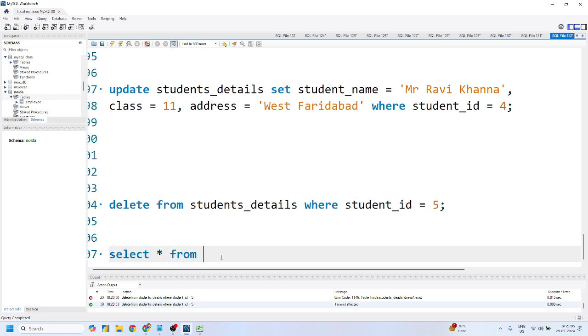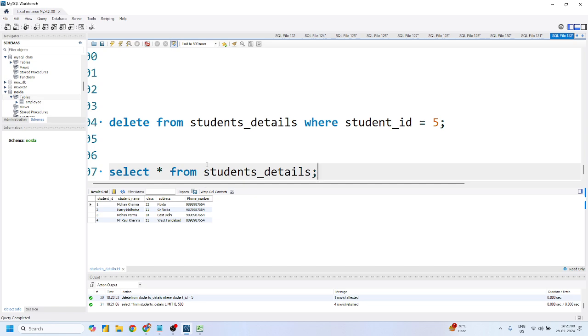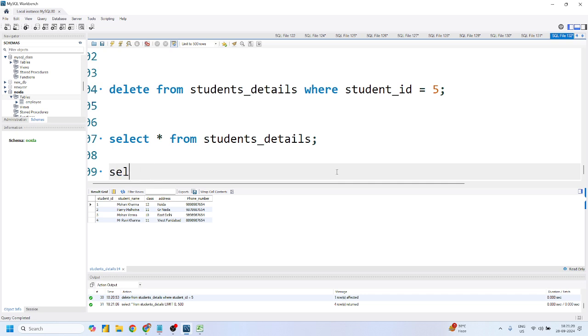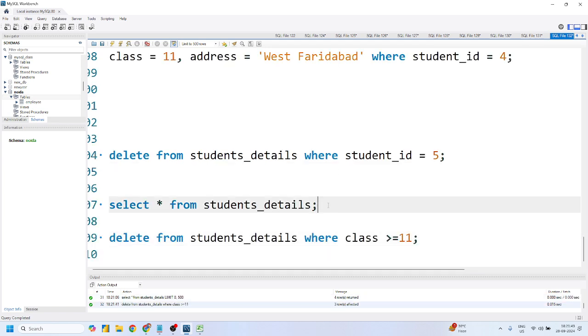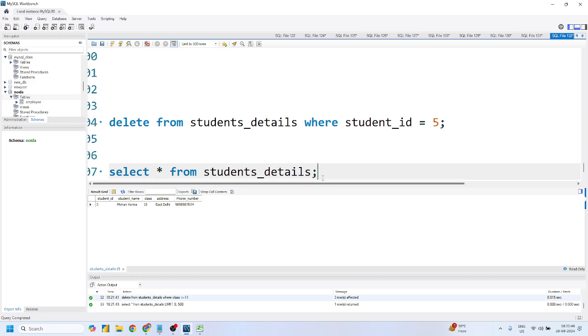Select star from student details. It will give me only 4 records, not 5. Now I want to delete candidates whose class is greater than 10. Delete from students details where class greater than or equal to 11. Now if I run this and run select again, I'll only have one record.